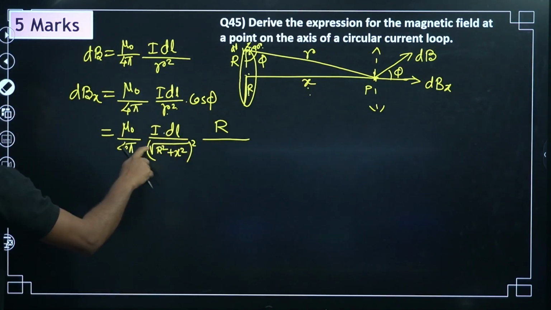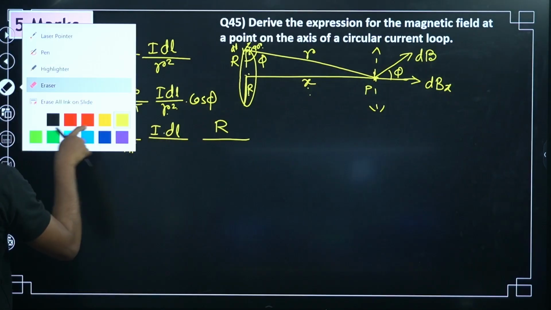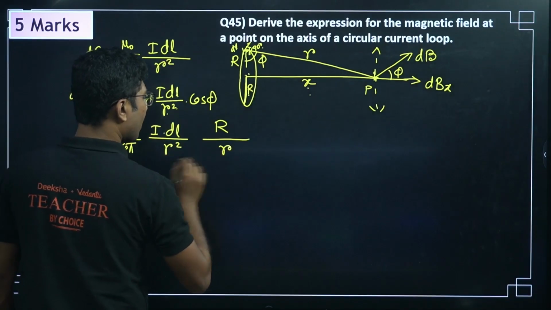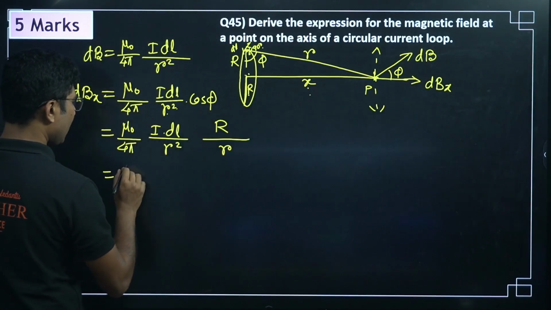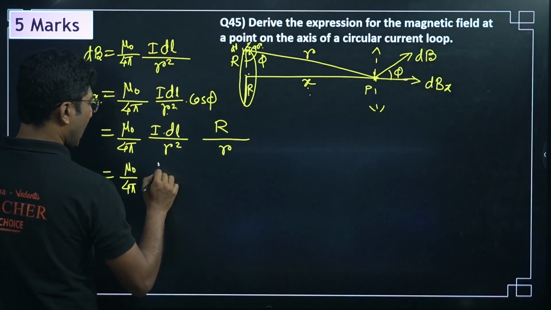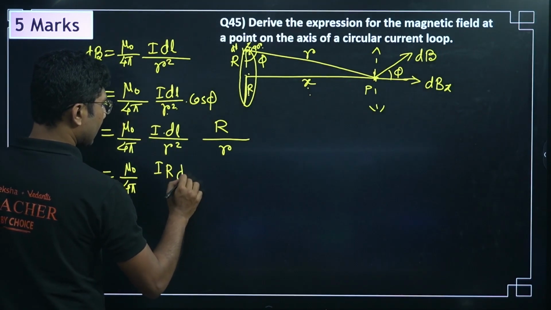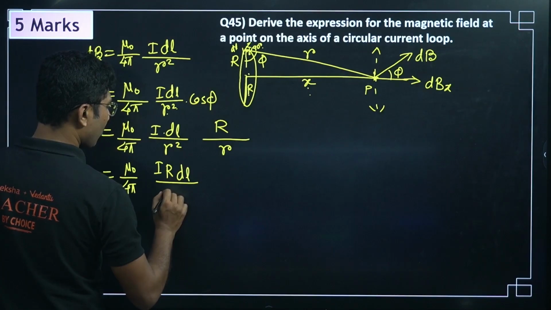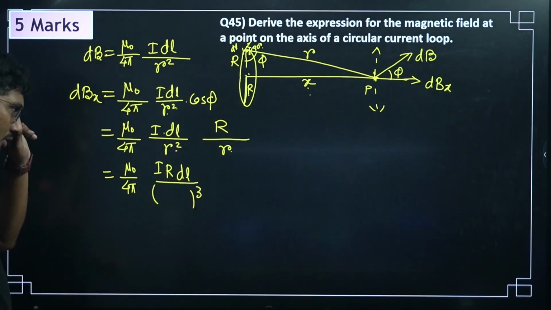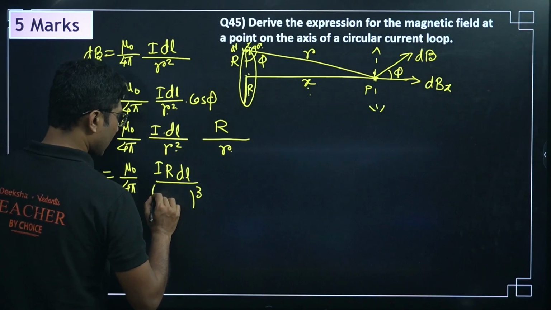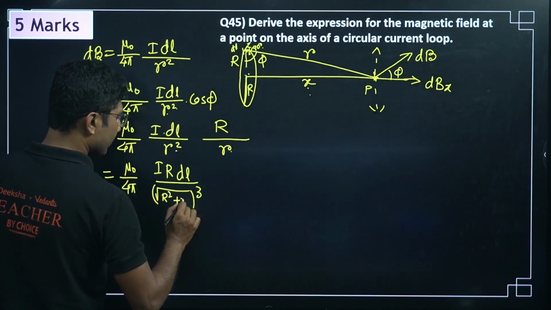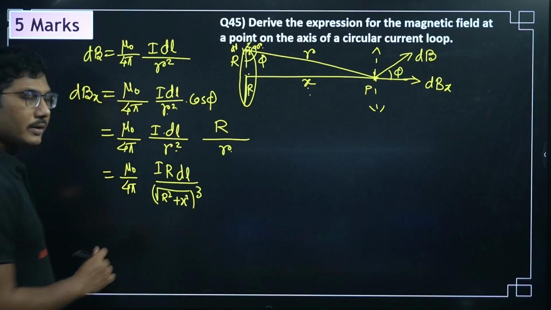So let me do one thing. Let me not put the value of r over here right now. So it is r square, it is small r. Now let's simplify. It will be mu naught by 4 pi I R dl divided by small r whole cube, r square into r, small r whole cube. Now what is small r? Small r is square root of R square plus x square, right?